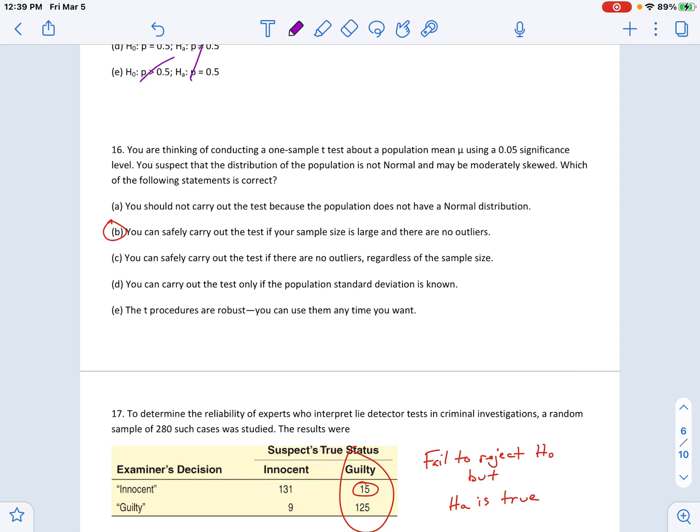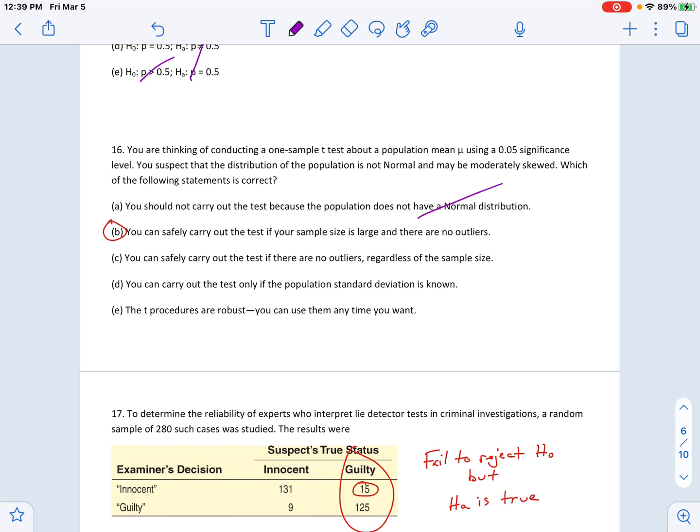This one, I don't really like this question, to be honest. I don't think necessarily any of the answers are perfect, although B is the closest. Population is not normal, maybe skewed, okay, fine. You should not carry out the test because it does not have a normal distribution. It doesn't have to have a normal distribution and likely won't. Skip B for a second.